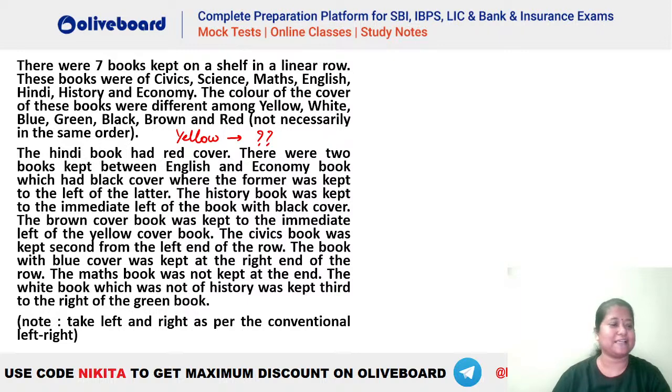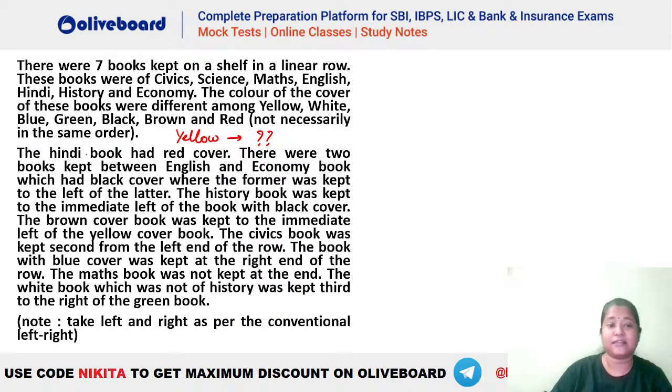चलो लेट्स डू वन थिंग, लेट्स ट्राई टू कंप्लीट दिस टुगेदर. ठीक है, इसको देखते हैं किस तरह से करना है. So you can see there are 7 books kept in a shelf in a linear row. They have different subjects and each book has a different colored cover. So we need to find which book is kept where and what is the color of each of the books. So let's see.